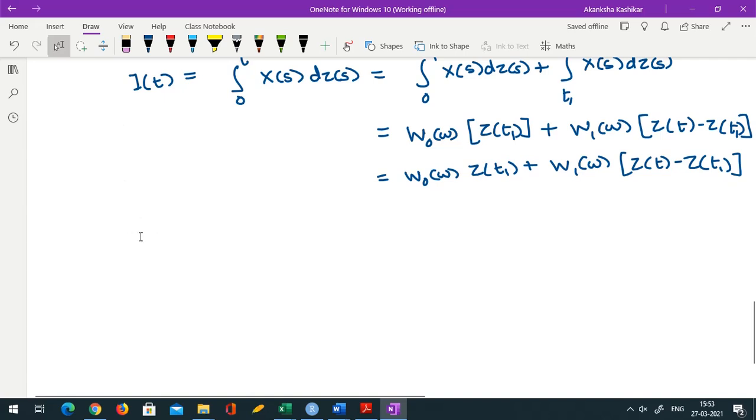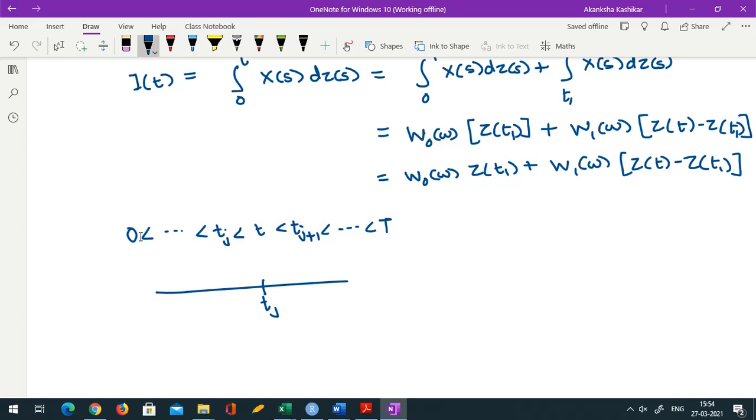So in general, if t is between any tj and tj plus 1, then what happens? We can generalize from this. Up to tj we would have all the full intervals, and then the partial interval. First you have W naught and then Z t1 minus Z t naught.